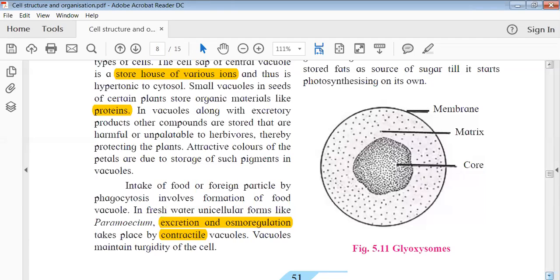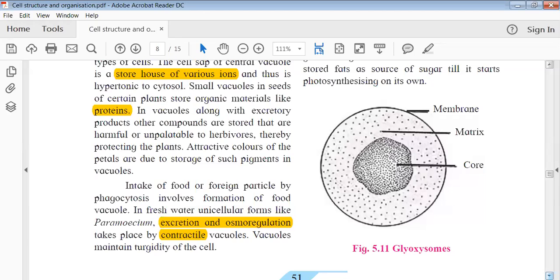Now another example is in the case of paramecium, where the vacuoles are helping in excretion and osmoregulation. Excretion means removal of the waste material, and osmoregulation means maintaining the balance within the cell, maintaining homeostasis. This is done by one particular type of vacuole called a contractile vacuole. And this actually maintains the turgidity of the cell. That means the amount of water and other biomolecules can be maintained, because of which the cell becomes turgid, like a highly swollen, proper structure.